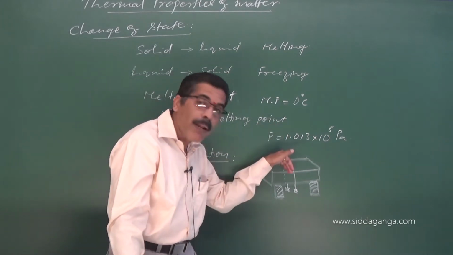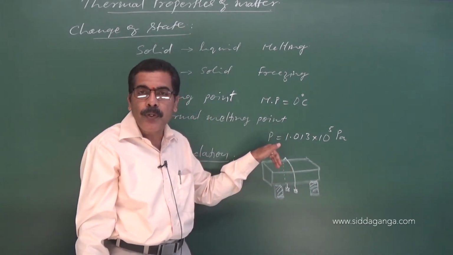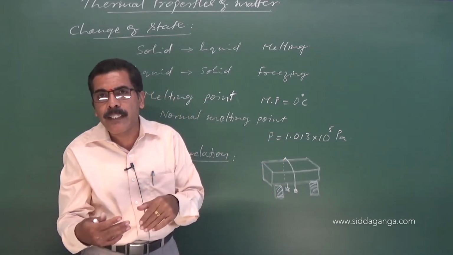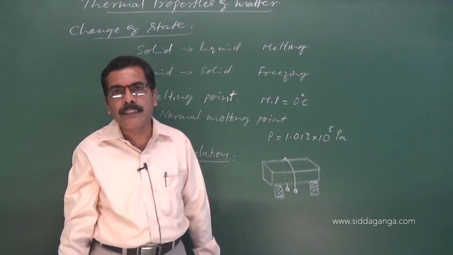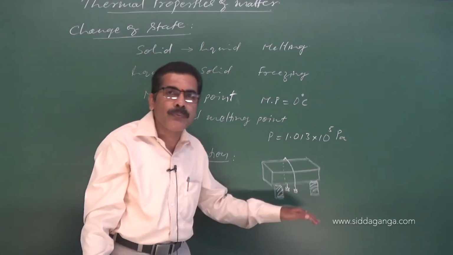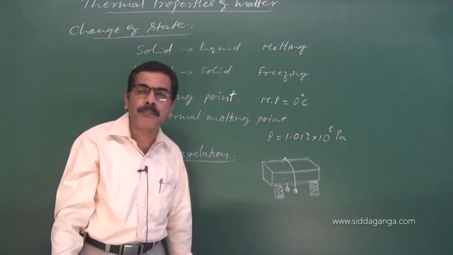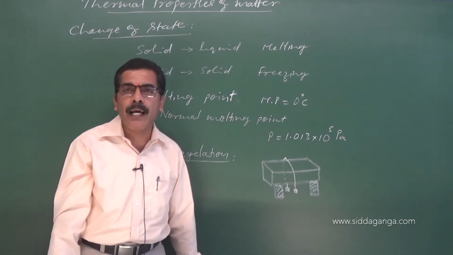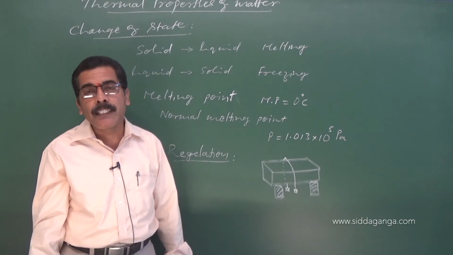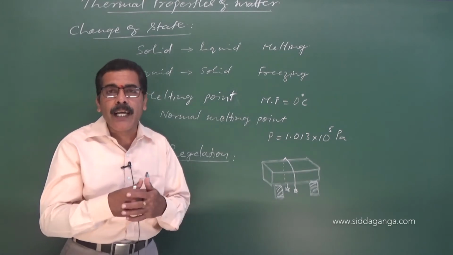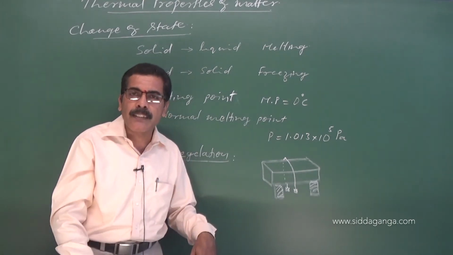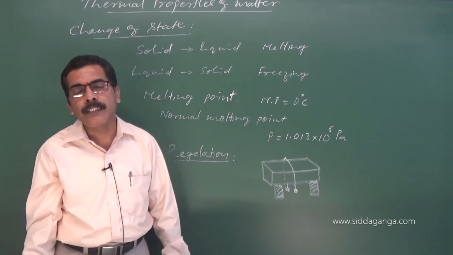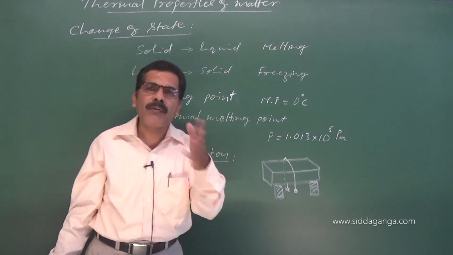When the pressure is applied, ice melts. As the wire crosses that point, pressure is released. Therefore, ice again refreezes. And this phenomenon is called regelation. So when pressure is applied on ice, ice melts, and when the pressure is released, ice refreezes, and that is what we call regelation. And this regelation has a lot of advantages.